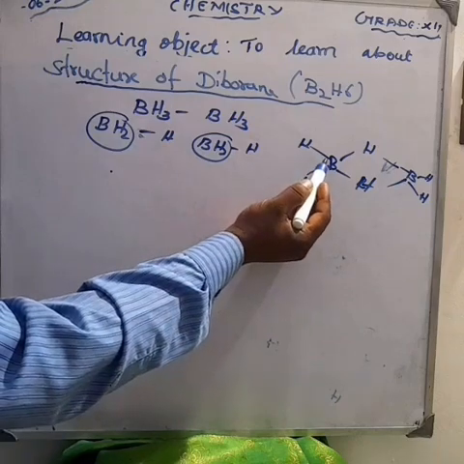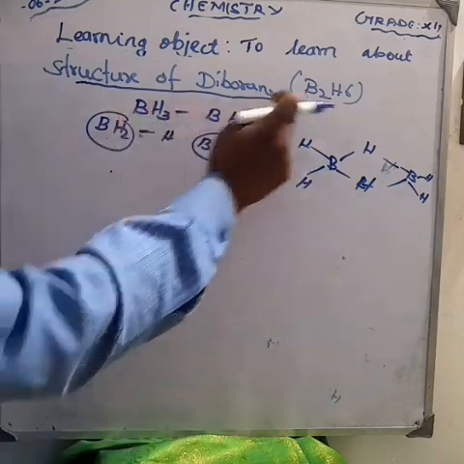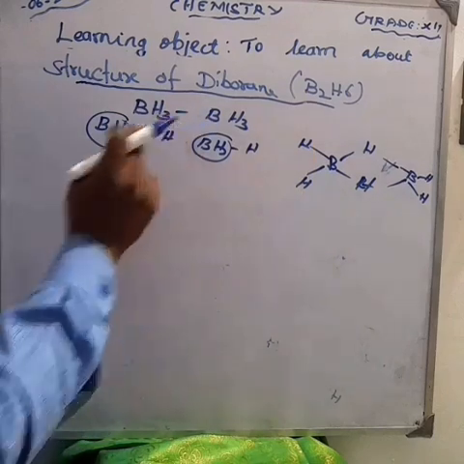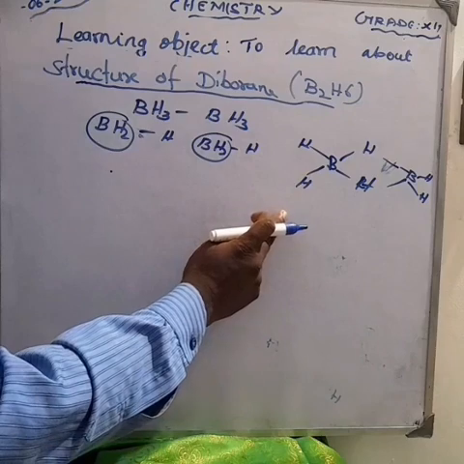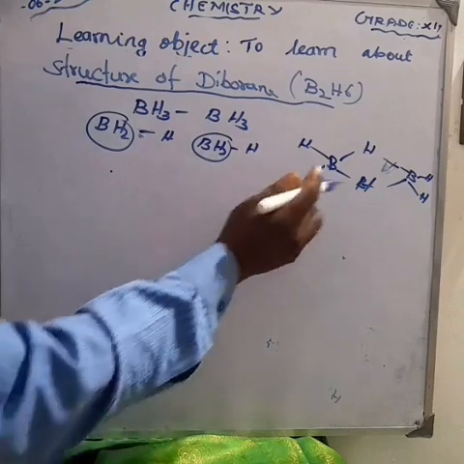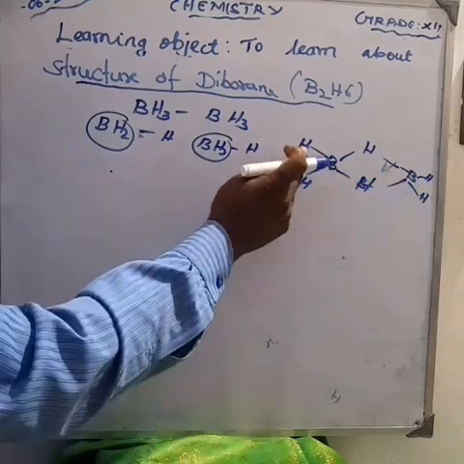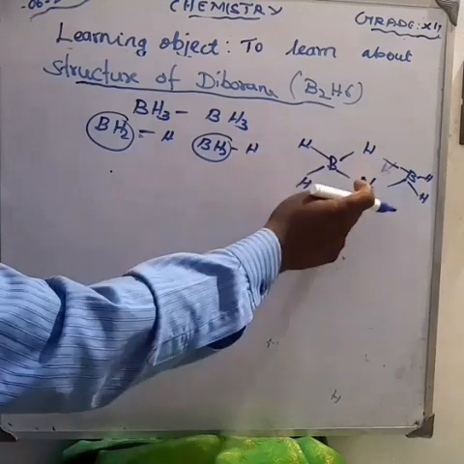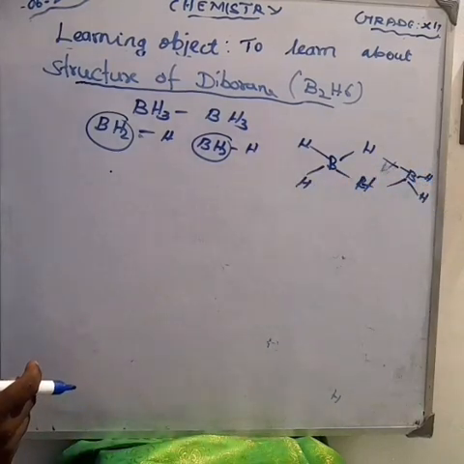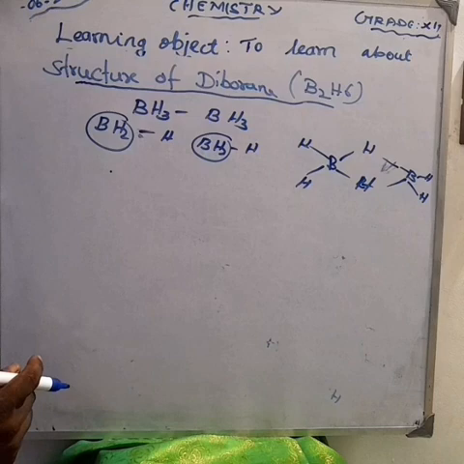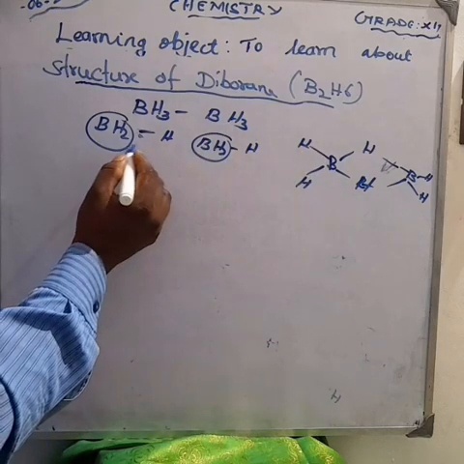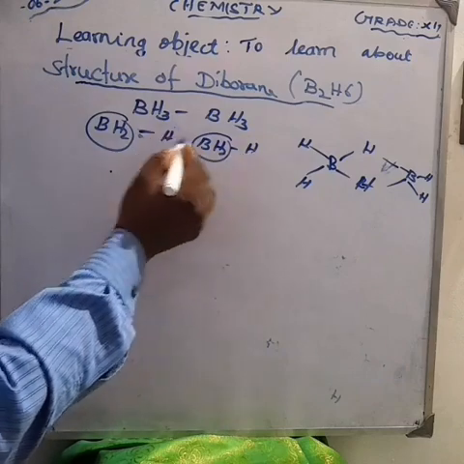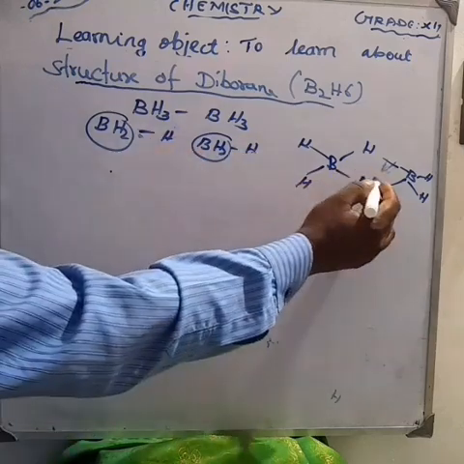So, what is the formula? BH3, BH3. Otherwise, we can write it as B2H6. How much boron is there? 2 boron, and hydrogen 3 plus 3, 6 hydrogen: 1, 2, 3, 4, 5, 6. I told you that these BH2 units are linked by two bridged hydrogens.